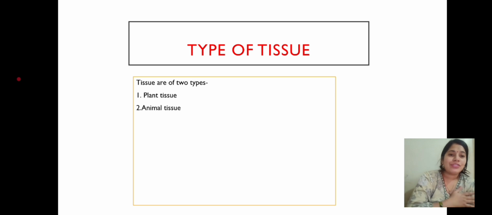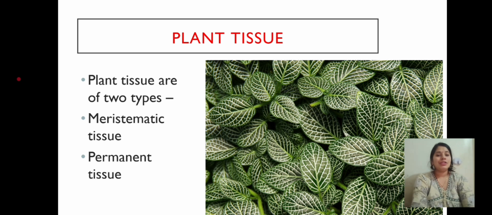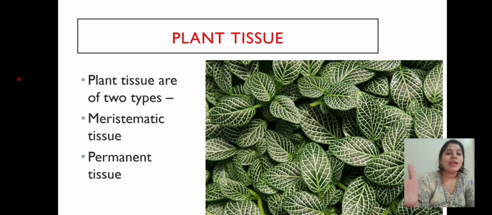And our next topic is types of tissue. As we know, there are two types of tissue found. Yes, which types? Plant tissue and animal tissue. Very good. Plant tissues are found in plants and animal tissues are found in animals. Very nice. So today we will discuss plant tissue. Plant tissue is of two types, meristematic tissue and permanent tissue.